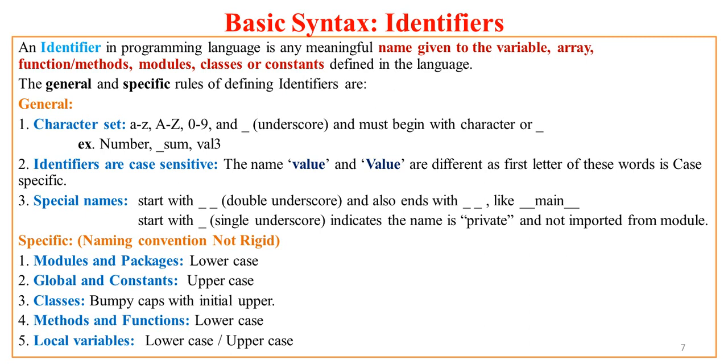So for example, you will find at the time of Python programming that you will be writing underscore underscore main underscore underscore. So what does it mean? So that main is the special identifier. So we'll learn this in subsequent lectures, don't worry.